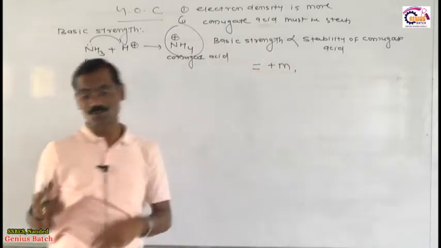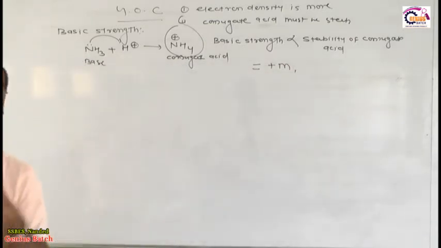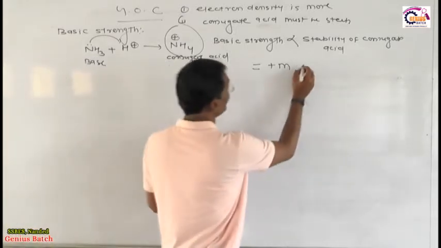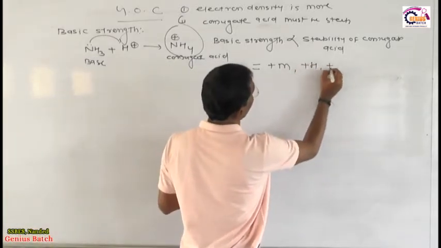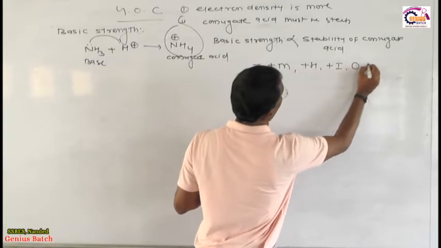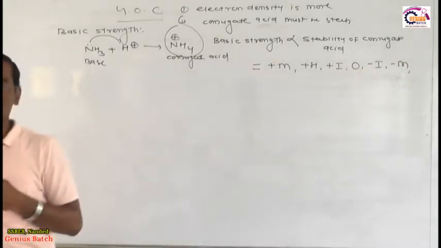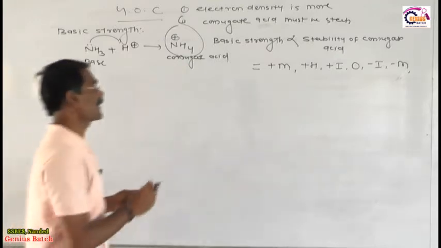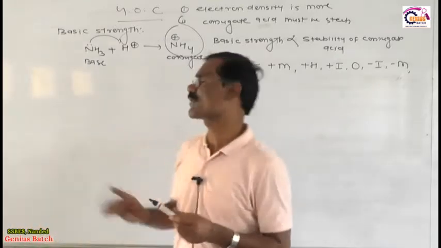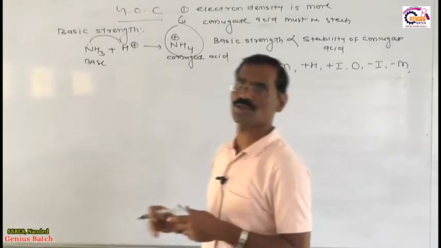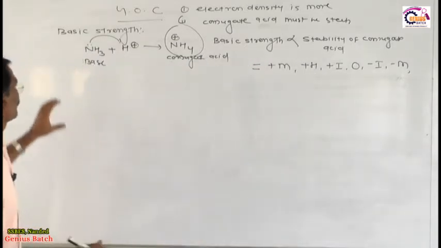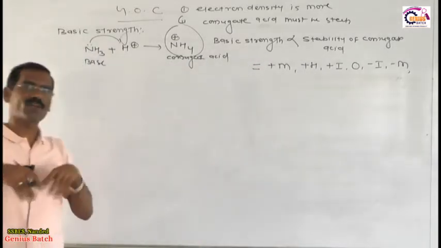It means those bases which have a positive mesomeric effect are more stable or more basic. Then after that plus M, then plus IH, then plus I, then 0, then minus I, then minus M. So this is the conclusion point. But before this conclusion, I will explain some limitations of this phenomenon. You see toward the board, my friend. So base means electron density is more.